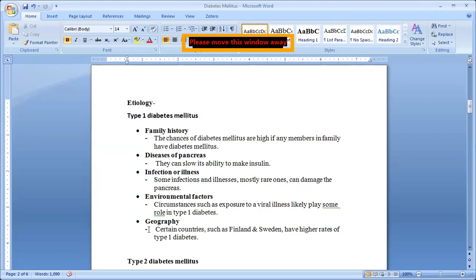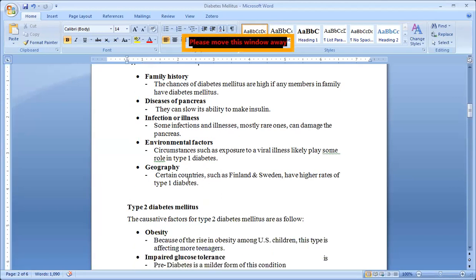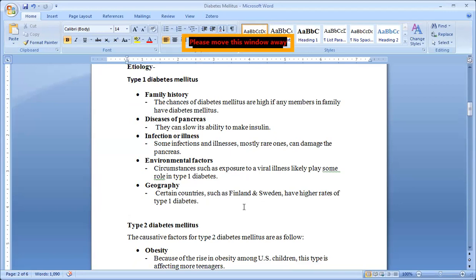Okay, geography. Certain countries such as Finland and Sweden have higher rates of type 1 diabetes. Due to their geography and their environment, these people are more prone to it, as we see in race, isn't it? So like that, some geographical groups, people from that side, are more prone to diabetes.